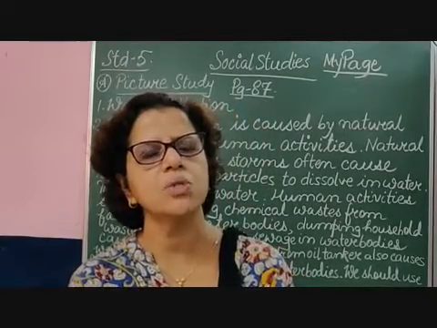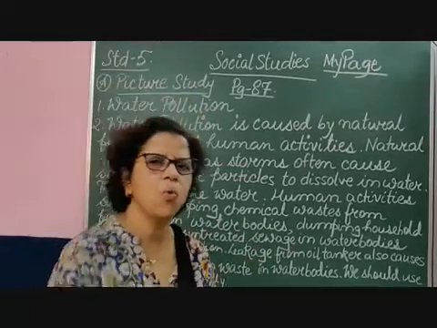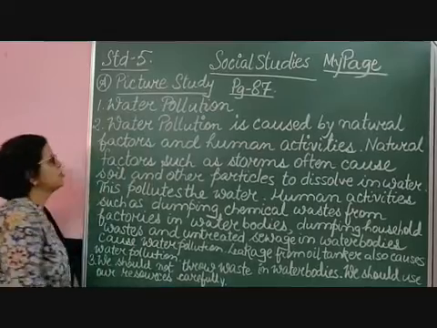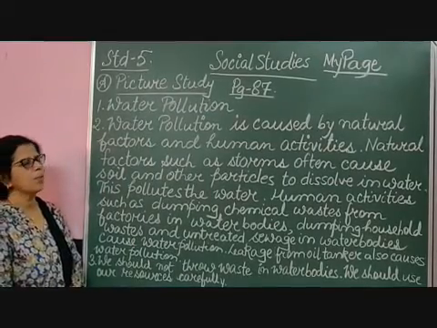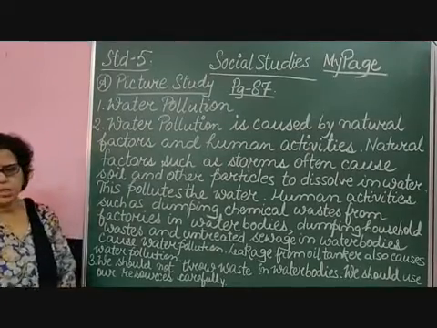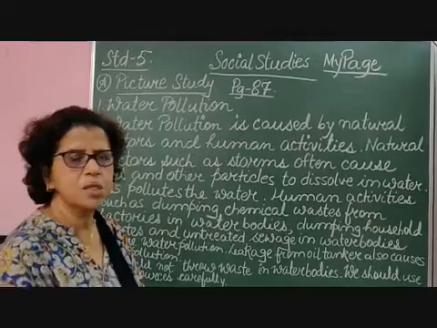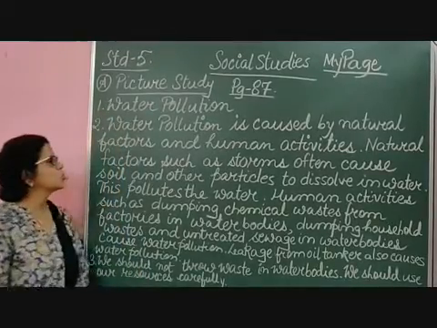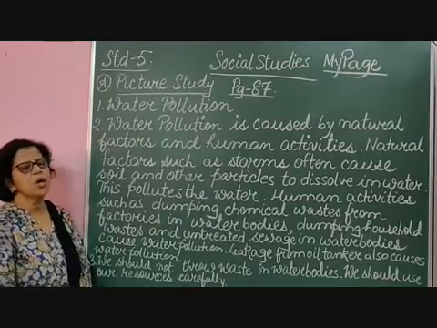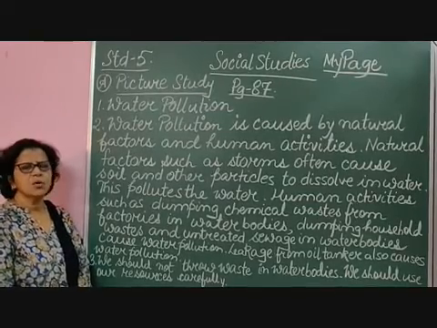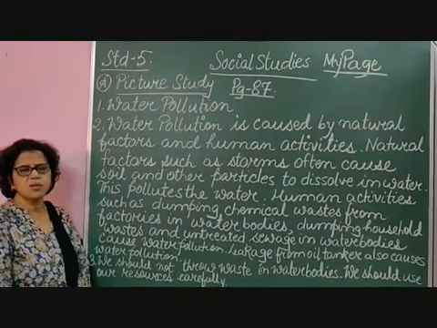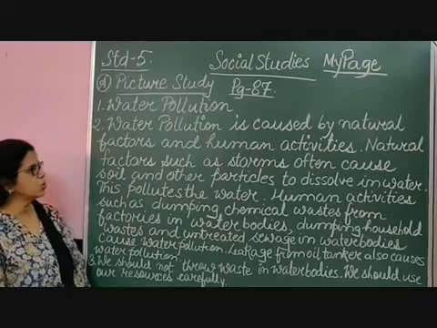Let us check the answers which I have written. You can write your own and check it with mine. Now the first question, as you know, is about which pollution is shown in this picture. It is water pollution. Next is, what are the causes of this type of pollution. Now water pollution is caused by natural factors and human activities. As I told you, natural factor is not very severe. It is human activities which are severely affecting all the water bodies.